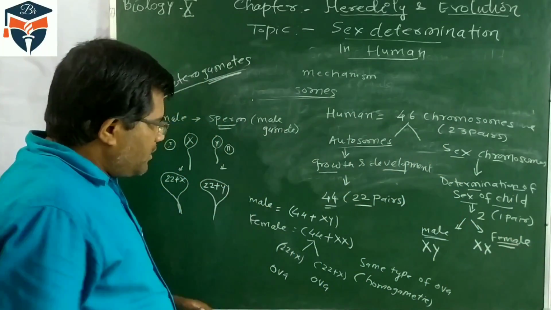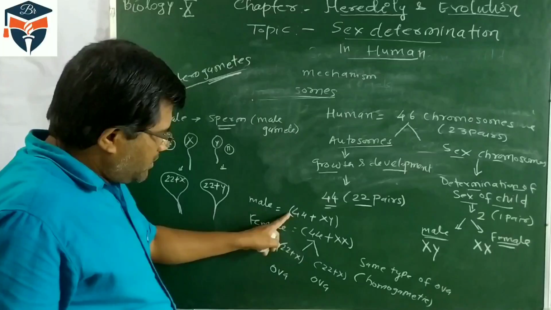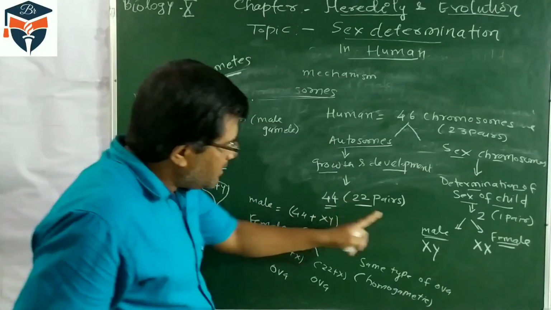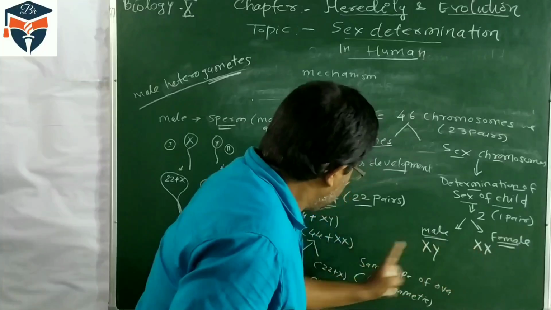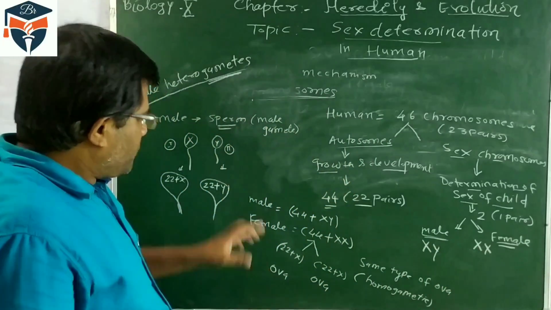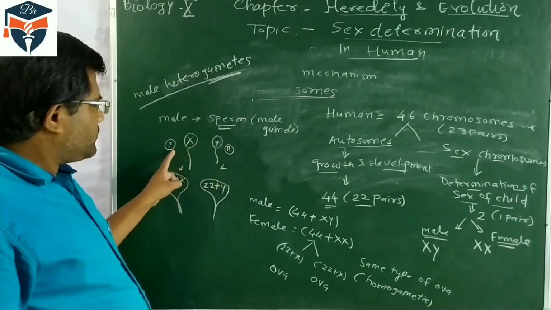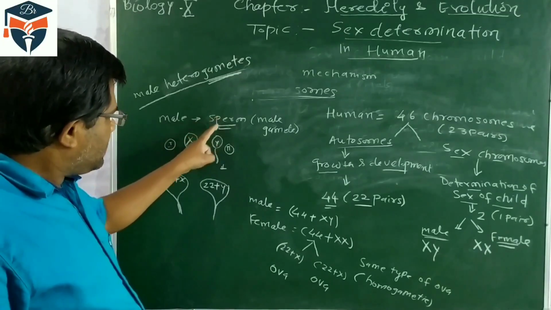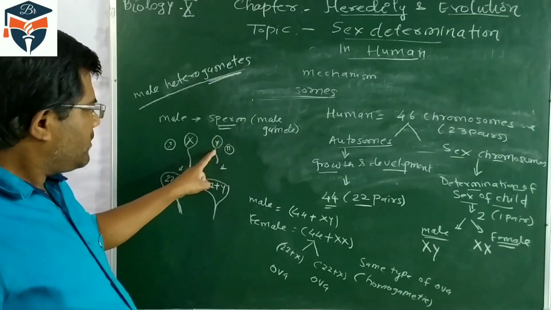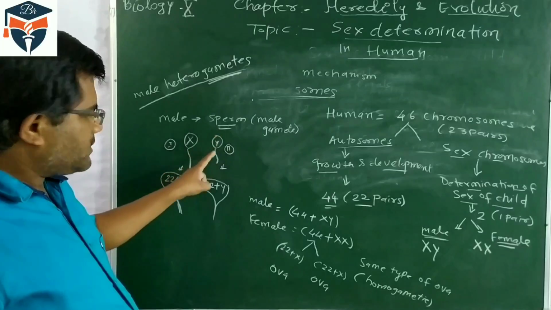So, the combination of chromosomes in male is 44 plus XY, in female 44 plus XX. Now, male produces two types of sperm. Some sperms have the X chromosome and some sperms have the Y sex chromosome.